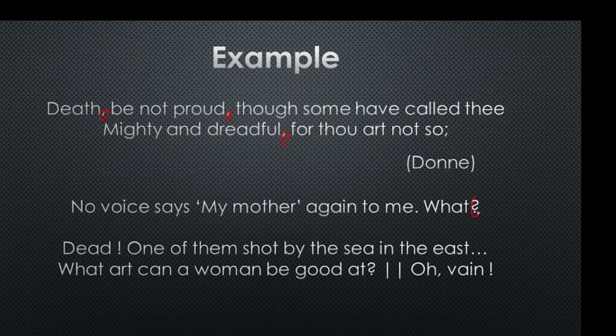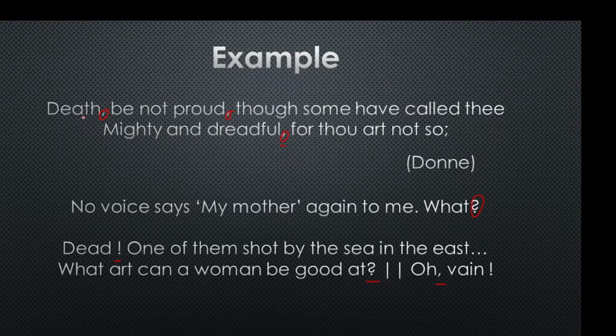So here just after the first word you have an interrogation mark and a caesura. Dead, so again you have an exclamation mark. Again here you have at and also of. So these are examples of caesura. So mark the spelling please.